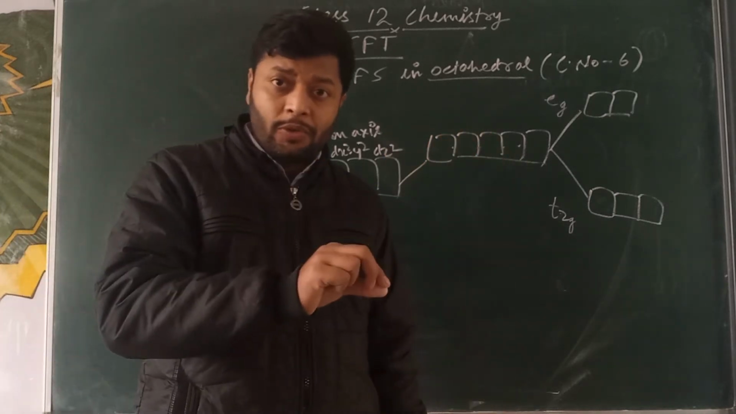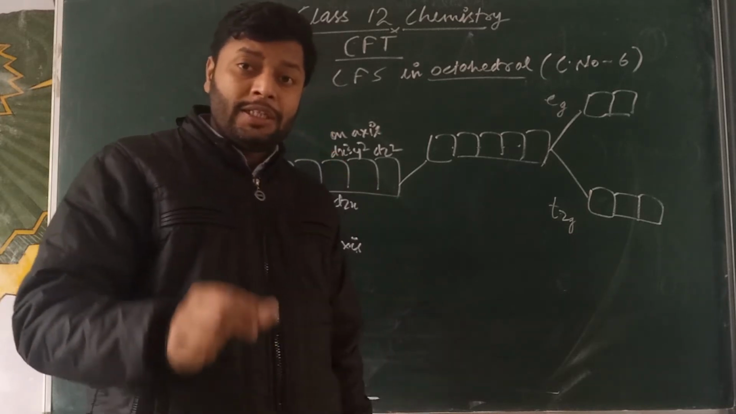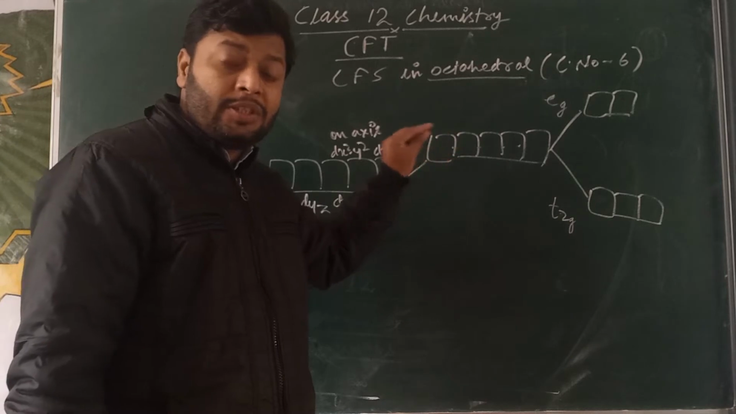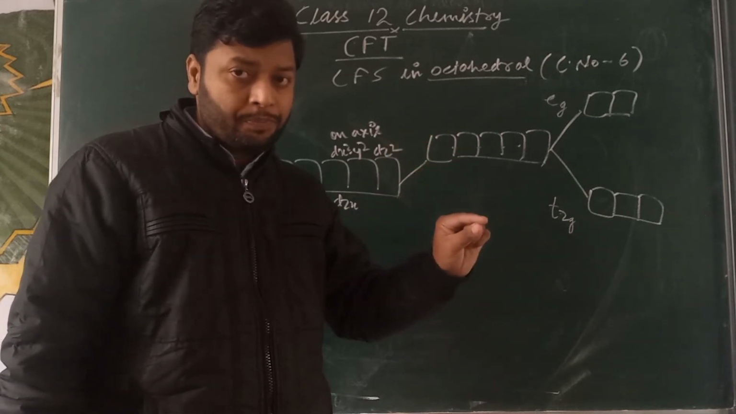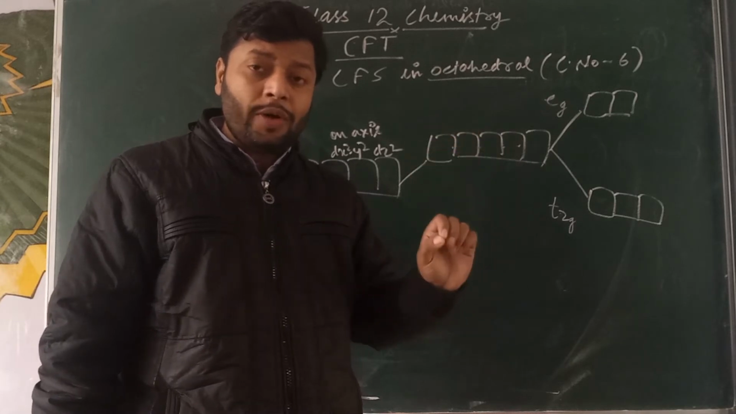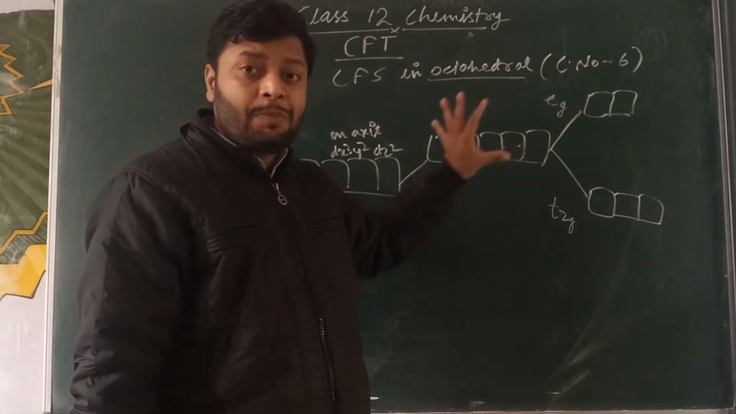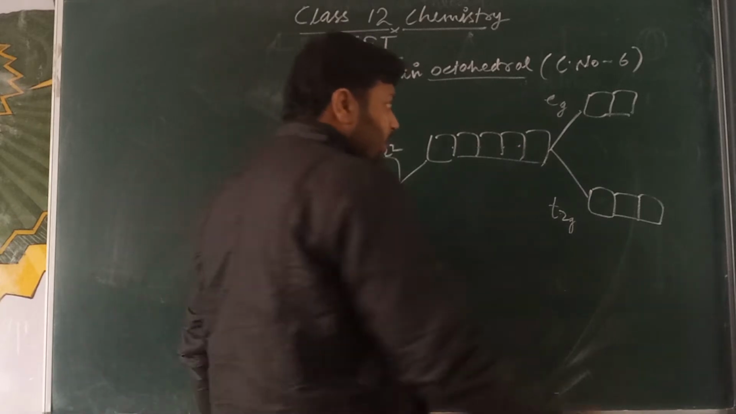As you have to know, in the case of tetrahedral complexes there is a lack of symmetry, due to which this subscript g cannot be used. So the splitting of the orbitals in the case of tetrahedral will only be known as T2 and E. These are the names of the splitting sets. And the difference in energy.